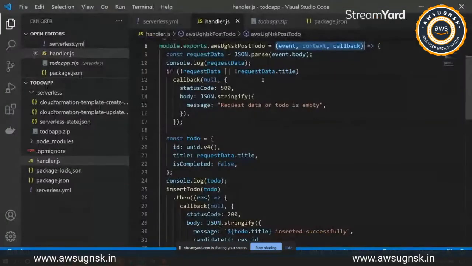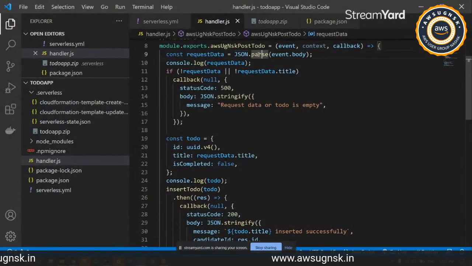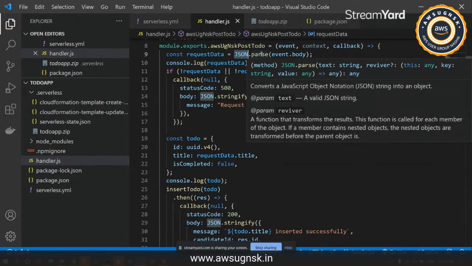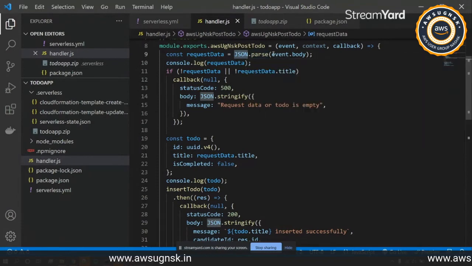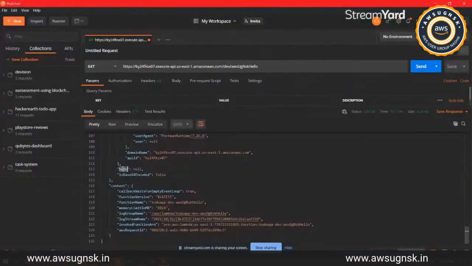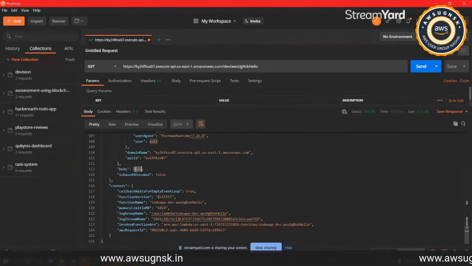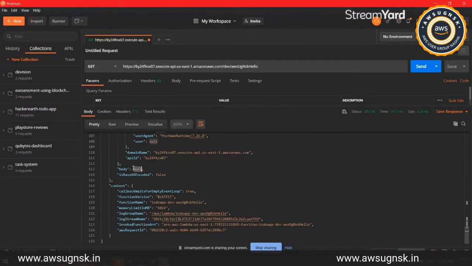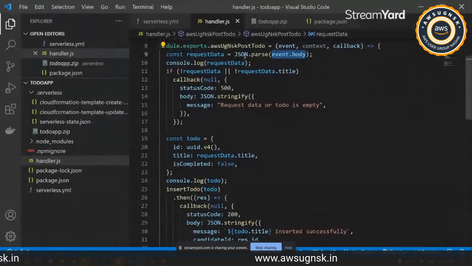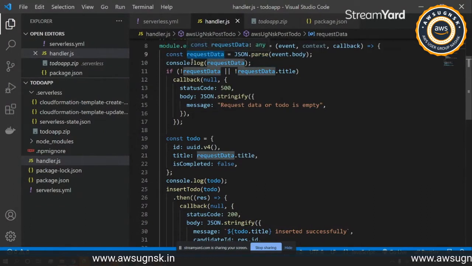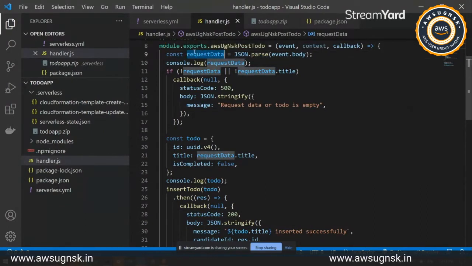What we are doing here is JSON parsing it, as this body is stringified and then passed on from the API gateway. We need to do JSON parse here, and that will give us a proper JSON object in this request data.